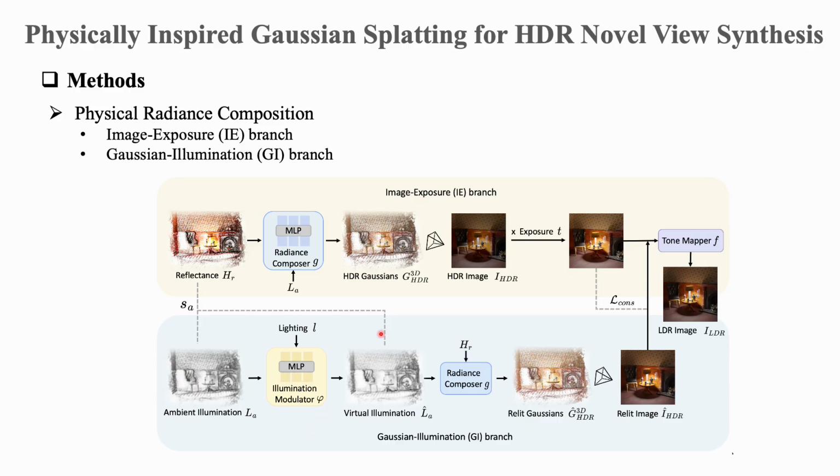In the Gaussian illumination branch, instead of changing the camera exposure, the model directly modulates the illumination term of each Gaussian. This allows the radiance intensity to be rescaled locally. Different regions can respond differently to illumination changes, which better captures lighting-conditioned appearance variations, such as highlights, reflections, and dark region recovery. So this form connects the method design with the physical motivation. The camera exposure explains global intensity changes, while the Gaussian illumination explains local HDR appearance changes.